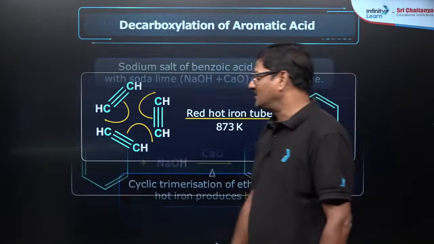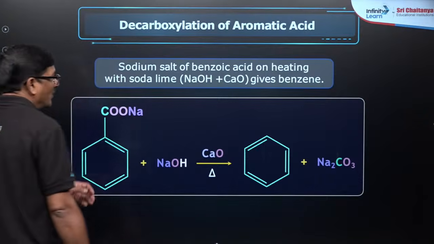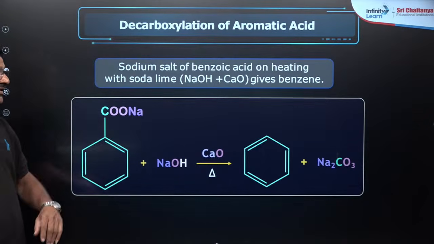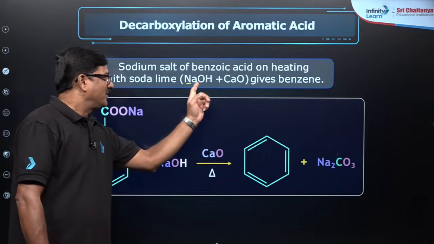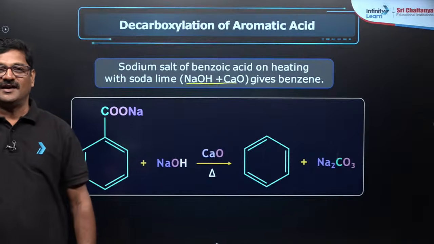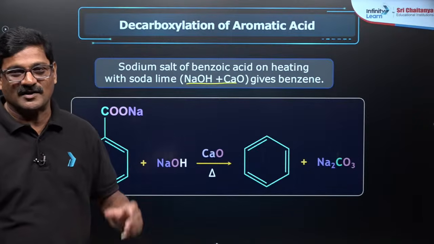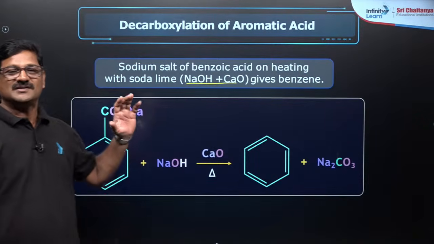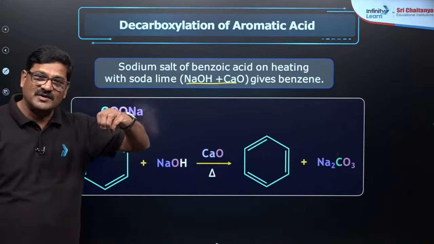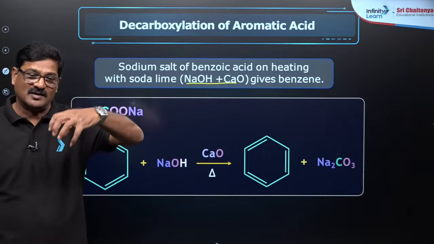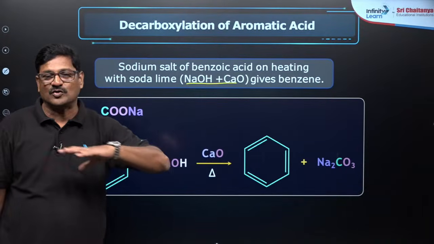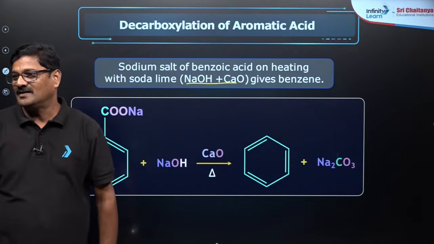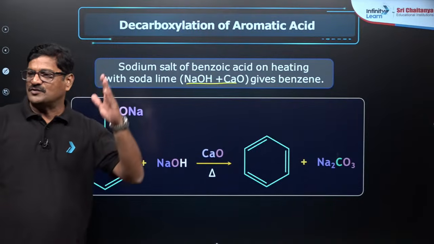And moving ahead, you can see sodium salt of benzoic acid on heating with soda lime. What is the meaning of soda lime? A mixture of calcium oxide and sodium hydroxide is called soda lime. When it is heated with soda lime, it is going to remove the carboxylic group. It could be from benzene or from anything. You can use it for JEE Mains.